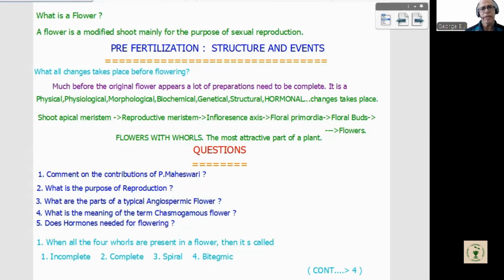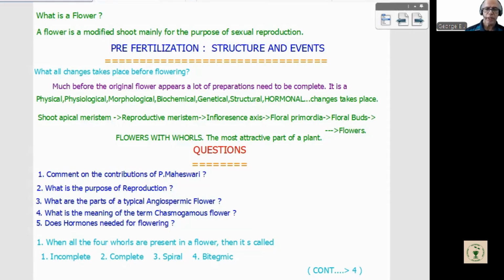Many events are incorporated, working as a unit: physical, physiological, morphological, biochemical, genetical, and structural changes. Moreover, specific chemicals should work on it, called hormones, key for metabolism. So hormones act to convert the vegetative to the reproductive stage. So all these events take place.